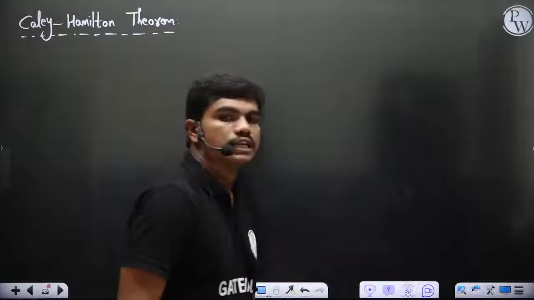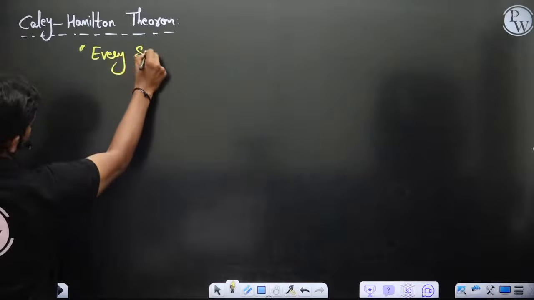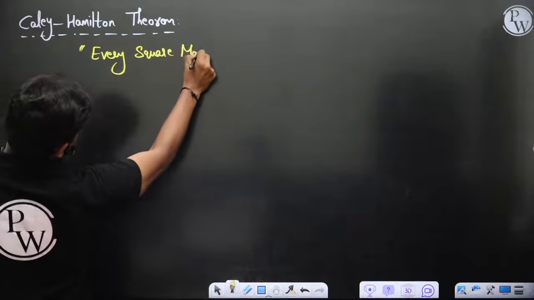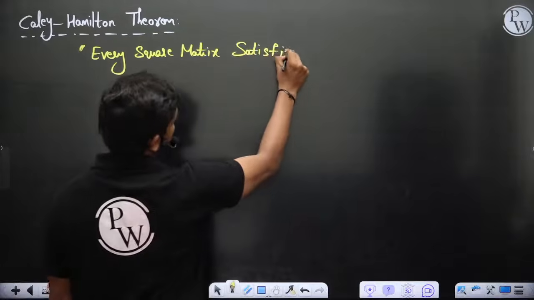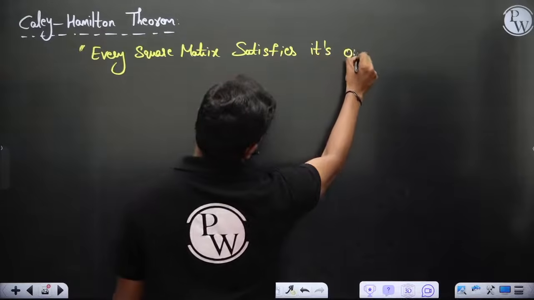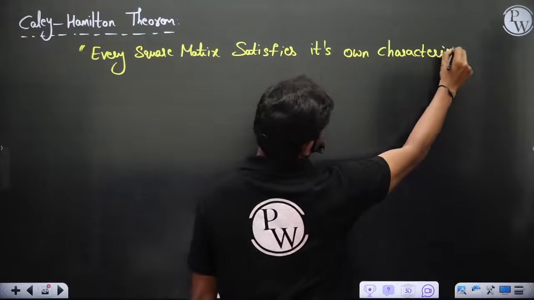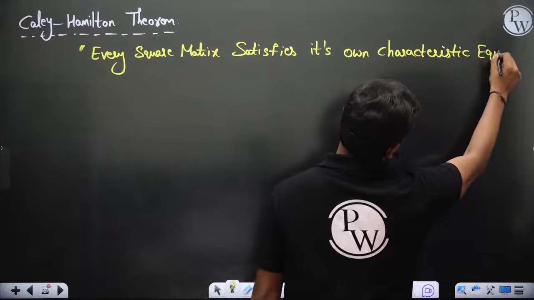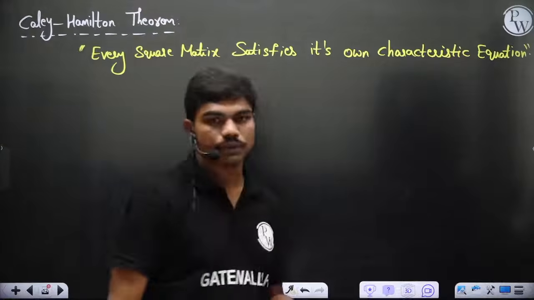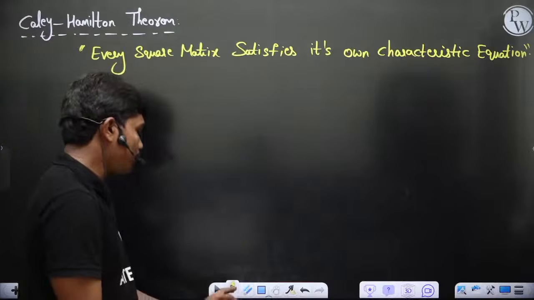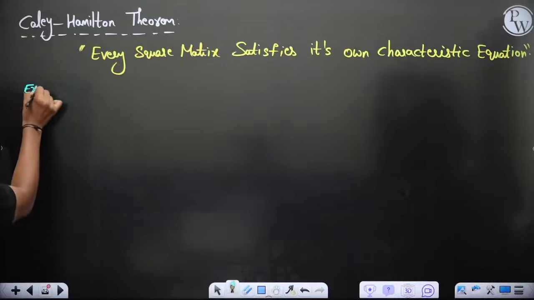So basically this theorem tells you that every square matrix in general satisfies its own characteristic equation. Of course, every square matrix satisfies its own characteristic equation. I'll work out an example so that you can understand it better.